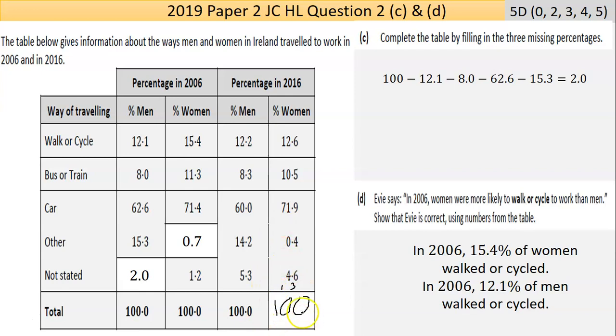And as I do it, I realize, why would I do it? It's obviously 100. It has to add to 100%. So anyway, that's maybe why I didn't do it. I actually can't remember. So anyway, that's part C. As I said, just show all the calculations, so that if you do get it wrong in terms of the actual answer, you can still get the marks for the work shown.